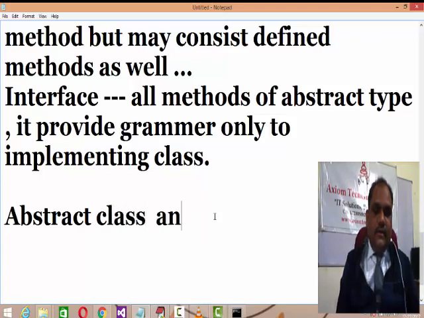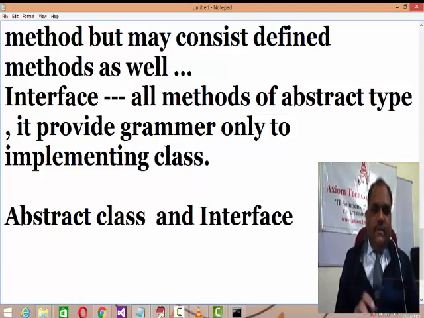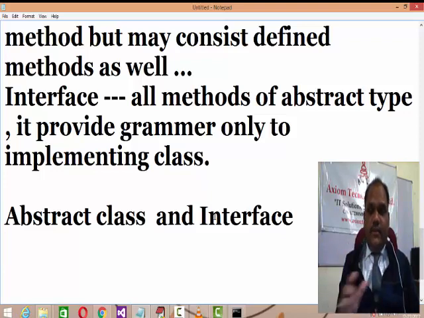Now the point is, what is actually the difference between an abstract class and an interface? The first basic difference is that an abstract class is a class, which means it may consist of abstract methods and defined methods. An interface provides only grammar. An abstract class is derived for derivation, and an interface is actually provided for implementation. This is the initial difference between the abstract class and the interface. Hope you understand this concept.